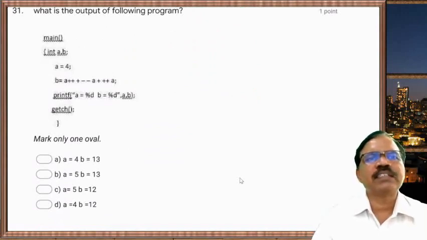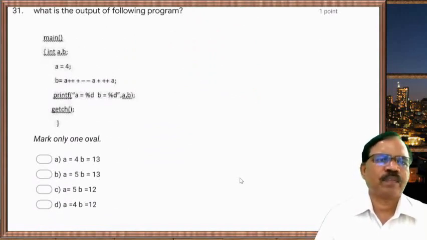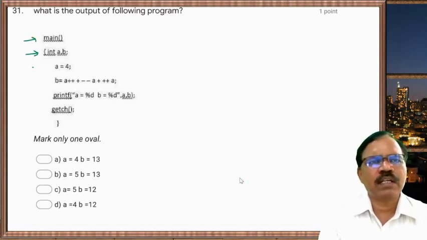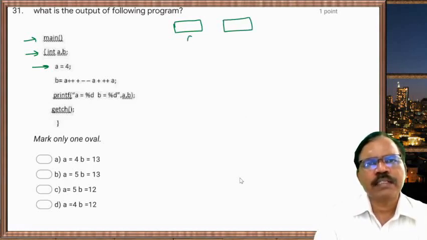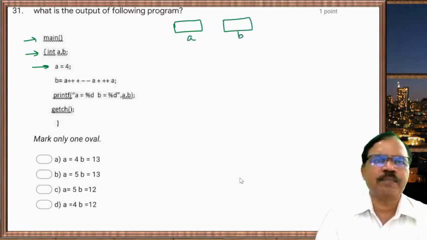Now next one, what is the output of following program? Main, then we have int a comma b semicolon, a equal to 4. So what happens here? Two memory locations are reserved, one by the name a, another by the name b, then 4 is stored here.